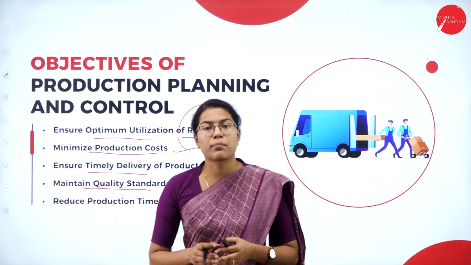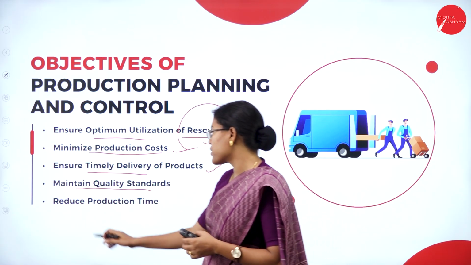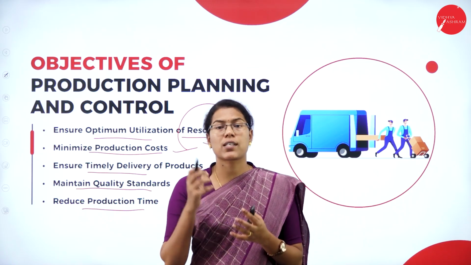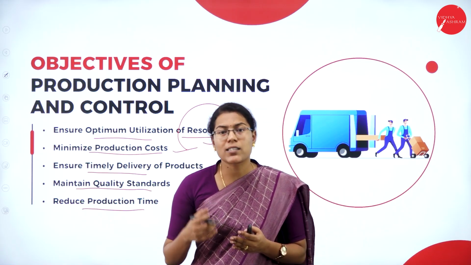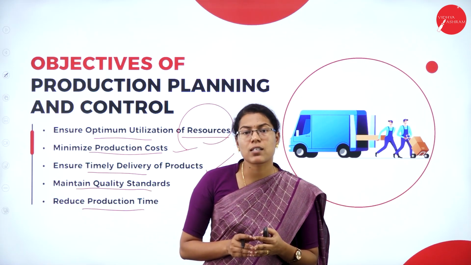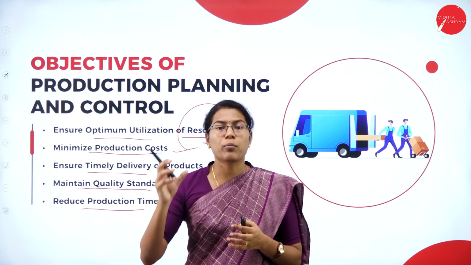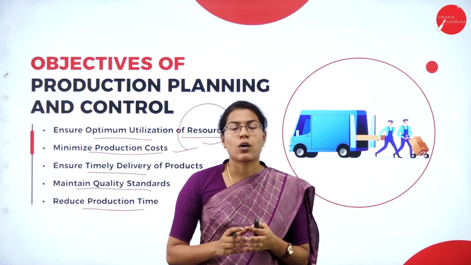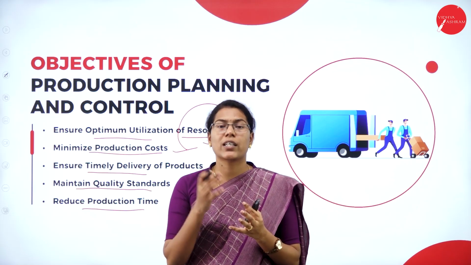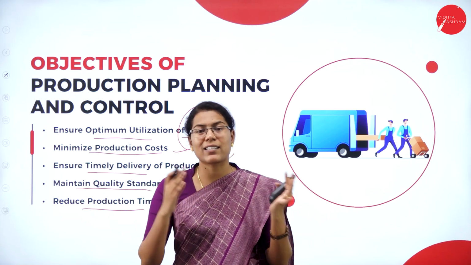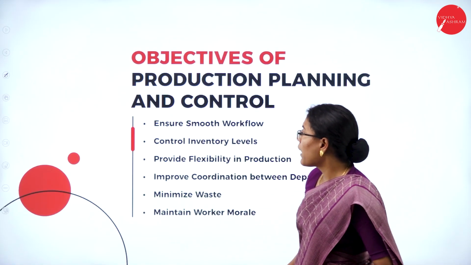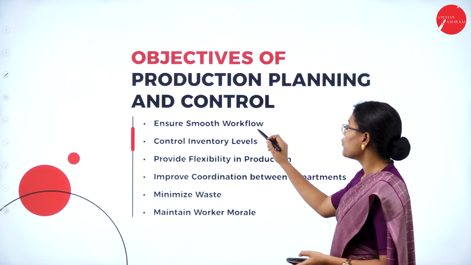A proper production planning control also helps to reduce production time, as it is the time taken to produce a product. So it minimizes the time taken by properly planning before the production process, that at what time or how many units are to be produced, or what is the production scheduling. So proper planning and monitoring of the production process at each stage helps to minimize the production time that is taken. And next we have is to ensure smooth workflow.